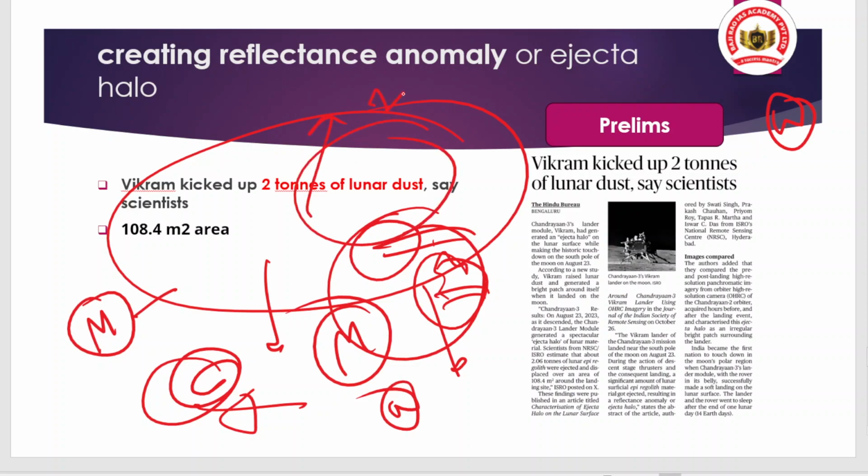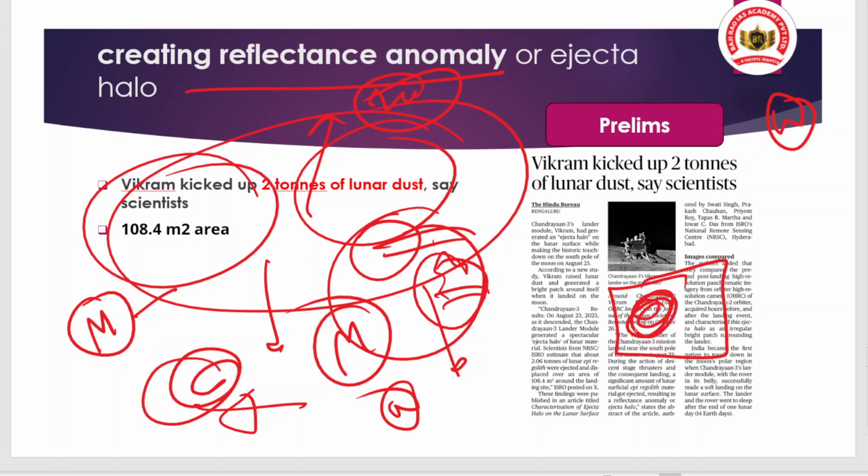About 2 tons of lunar dust was spread around the region of the lander. And 2 tons means what? 2,000 kg, okay. That is a very big amount. And it was spread over about 108.4 square meters. So that is the reflectance anomaly. In simple terms, the area which was normal became abnormal because of the spread of the dust.